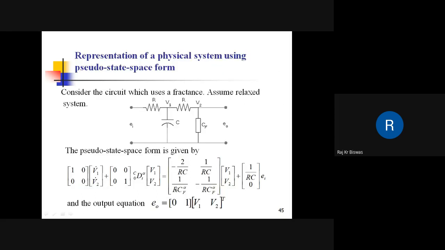Okay, so because of this we call it pseudo state space representation, right? So now here is one circuit, and in this circuit this C is a pure capacitor, and CF is a fractional order capacitor. Okay, so doing circuit analysis and choosing V1 and V2 as node variables, the pseudo state space representation is given in this way. So this is same as we have mentioned before. This is the E matrix, and this is the P matrix. Okay. And this is the output equation.